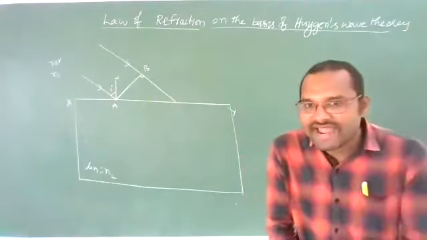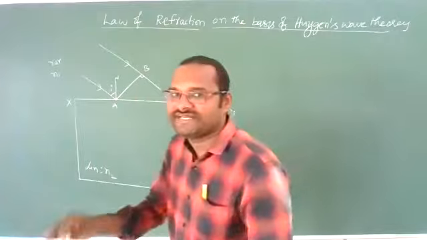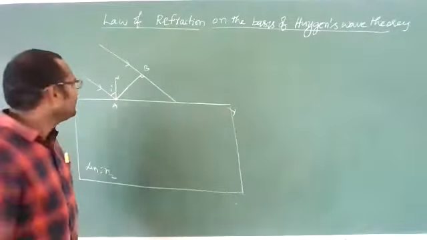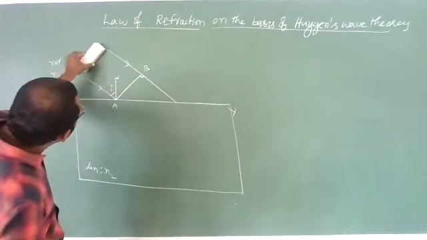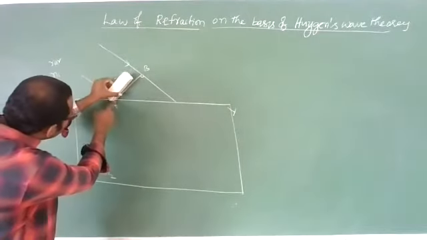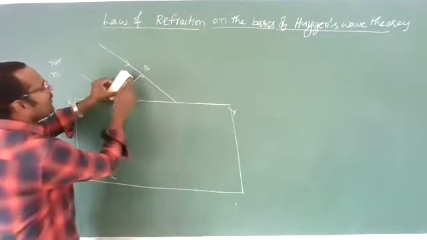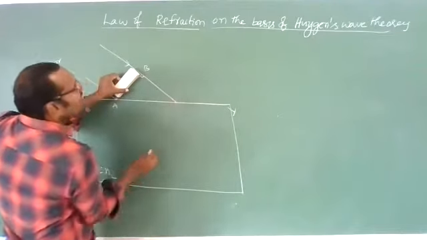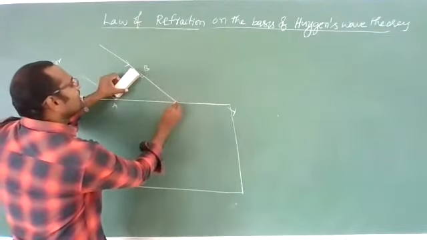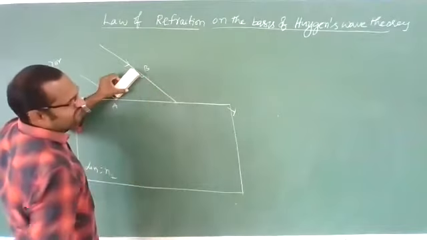Now what happens? The ray has to refract. It has to enter into the second medium, not reflect. So this wavefront is incident here like this. First point A is interacting with this medium, whereas point B still has to travel some distance to be incident on this boundary surface.